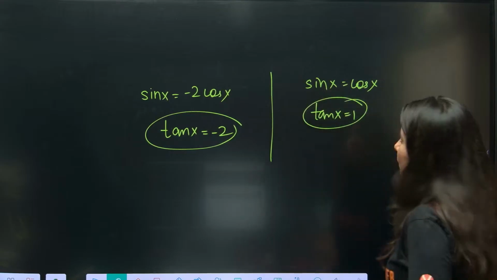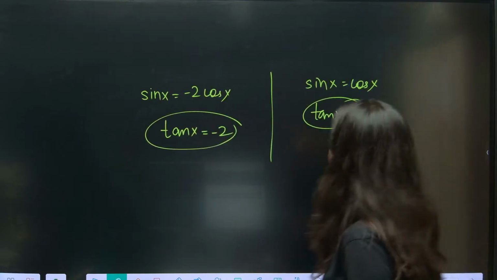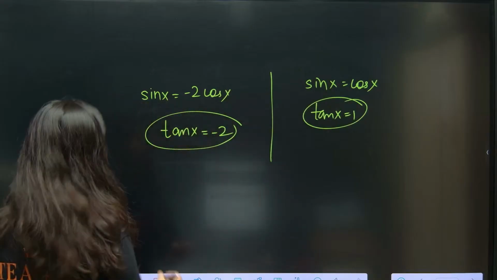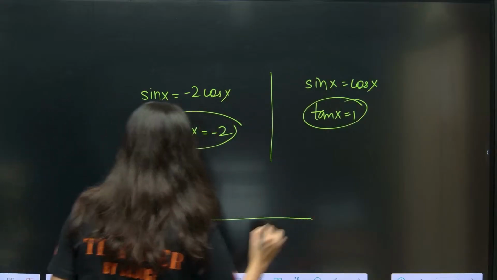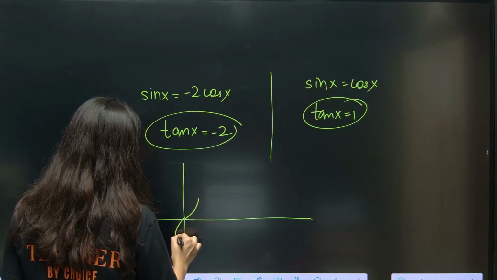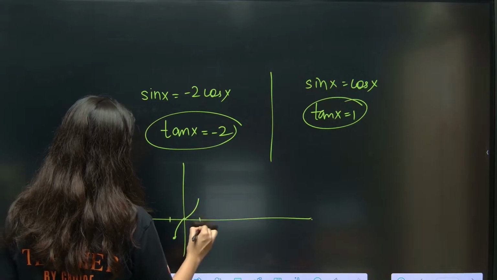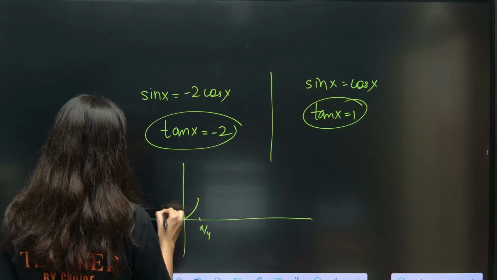Now what do we want? The number of distinct real roots in the interval minus pi by 4 to pi by 4. I think this is the graph. At minus pi by 4 you get minus 1, at pi by 4 you get plus 1.